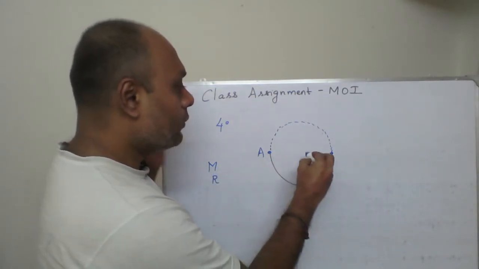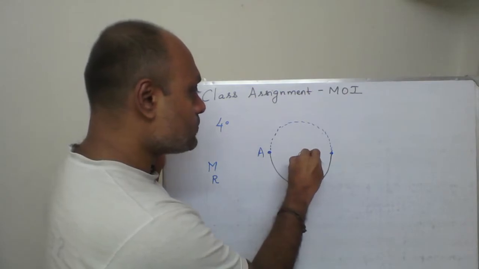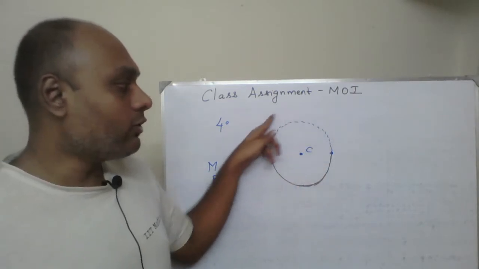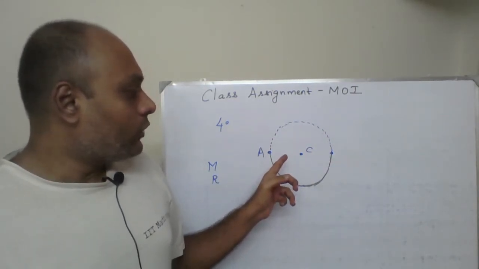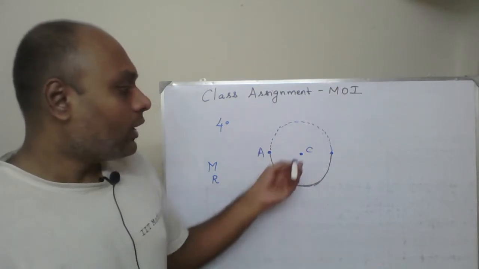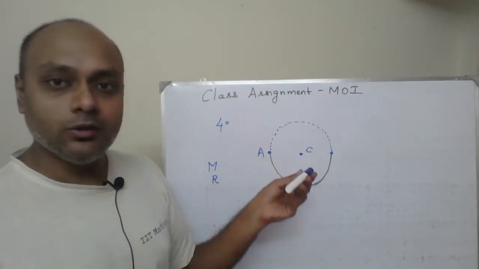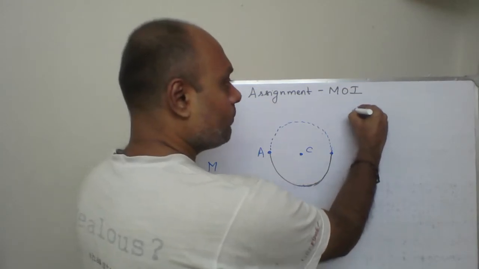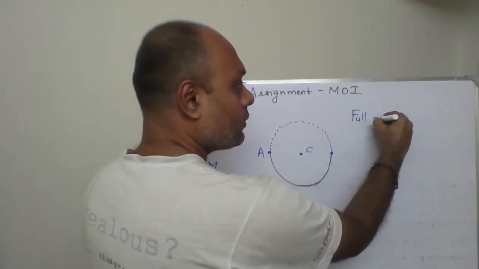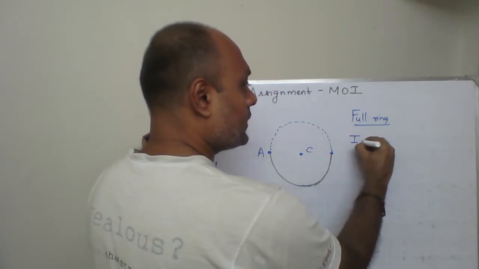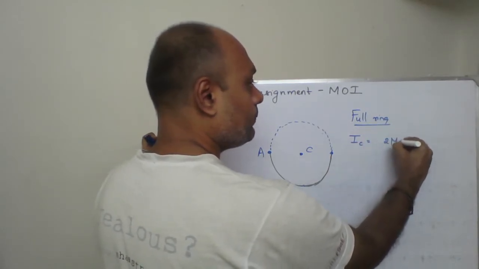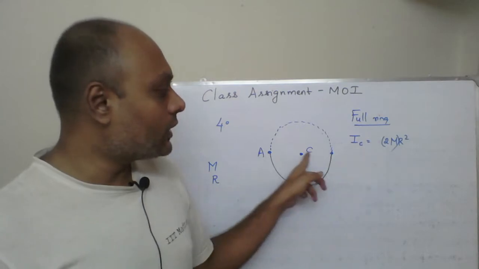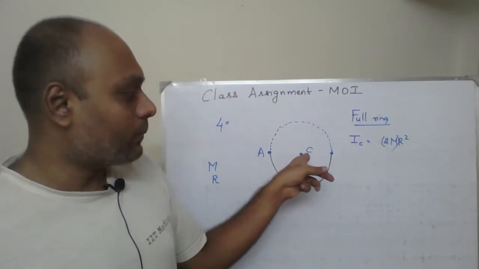Now we have to find out moment of inertia about axis passing through point A. I'll call this point as C. C is the center of mass for the full ring. Okay. Now what I'm going to do is, the full ring has mass 2m. I know moment of inertia for full ring about axis passing through its center of mass, which will be mass of that ring into radius square. So I'll write the expression. See, there is a very important thing to note in this. For the full ring, moment of inertia about axis passing through C will be 2m r square, because mass is 2m for the full ring. Right? It is mass into radius square.